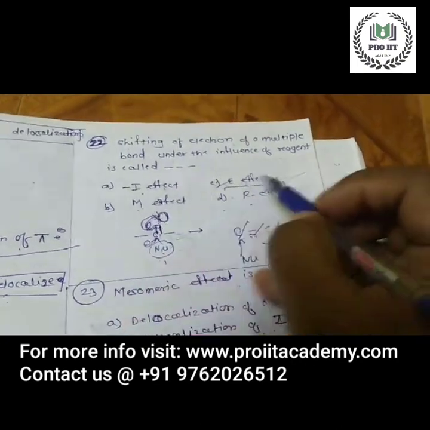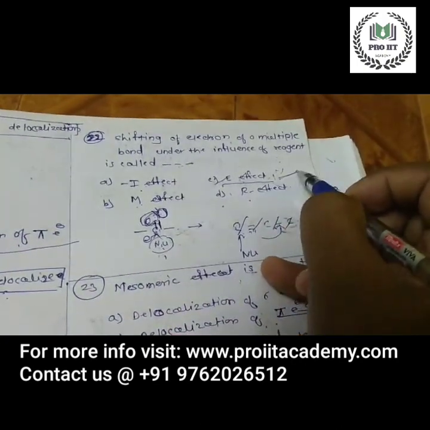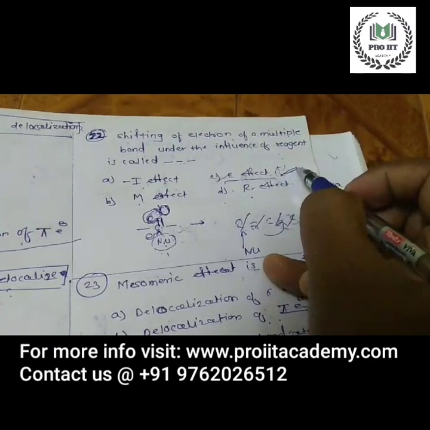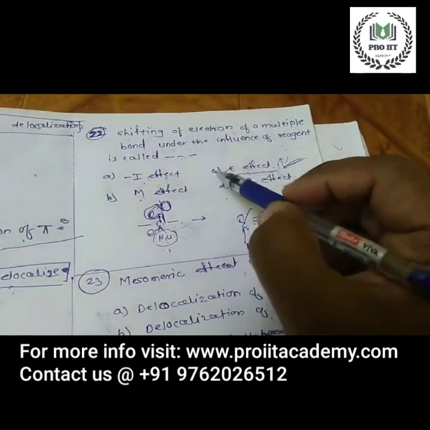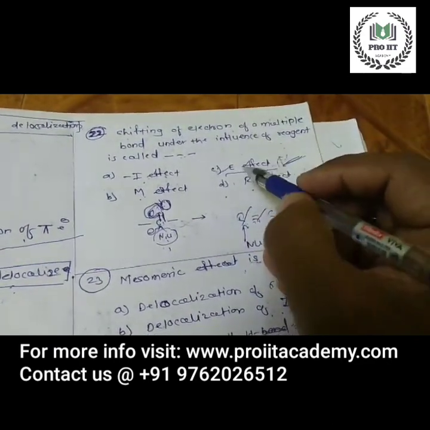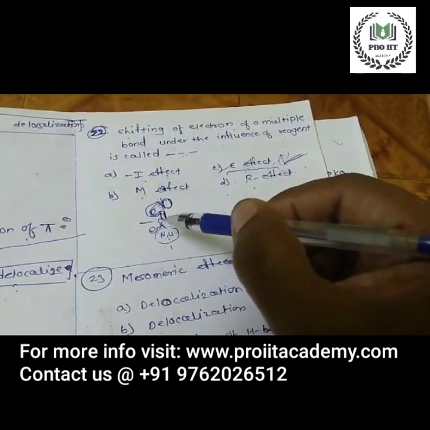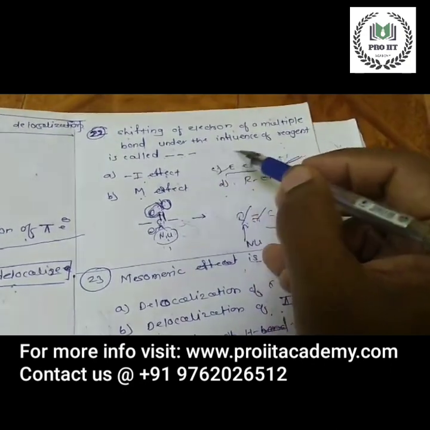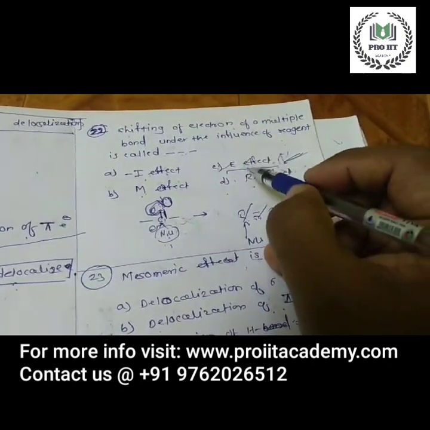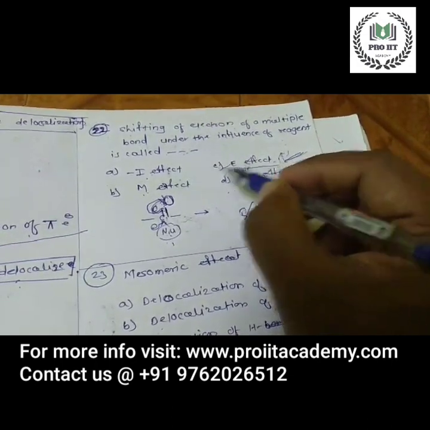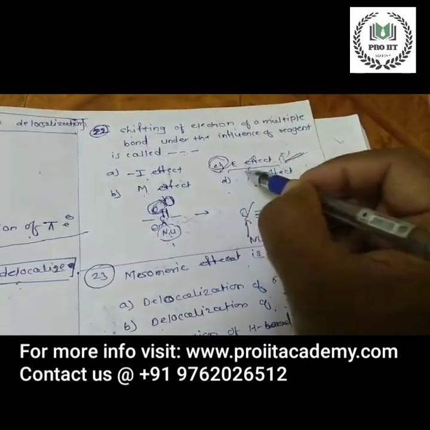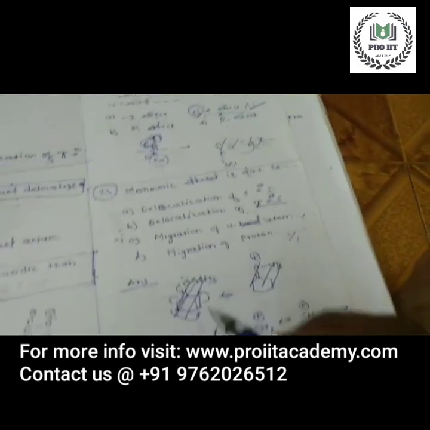It is the electromeric effect. This is very well known. In electromeric effect, there is shifting or complete transfer of an electron pair from a multiple bond under the influence of reagent. So option C is the correct option.